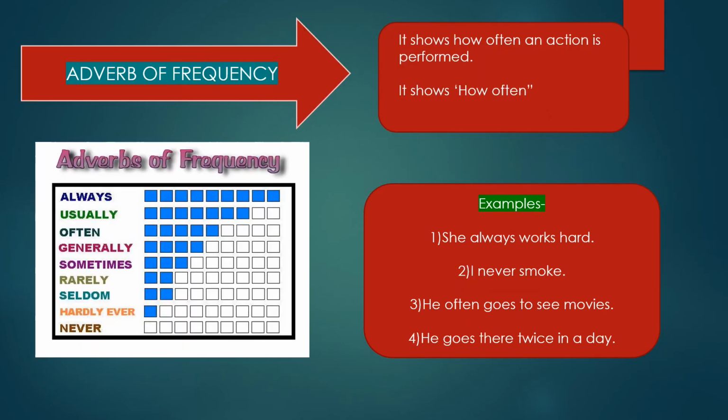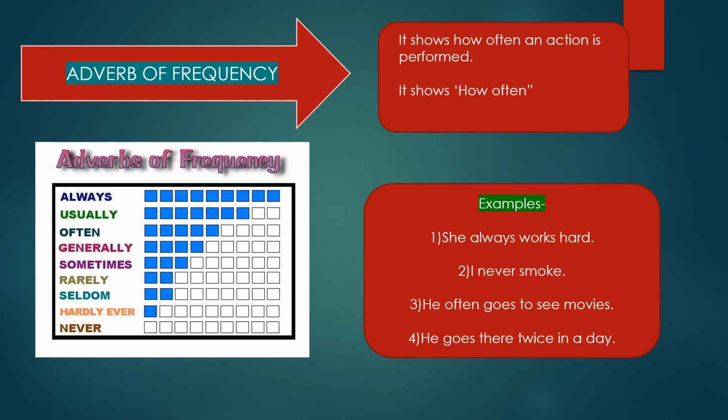Next kind of adverb is adverb of frequency. Adverb of frequency shows how often an action is performed. It tells us about the frequency of action. These are always, usually, often, generally, sometimes, rarely, seldom, hardly, ever, never, etc. Try to understand by these examples.